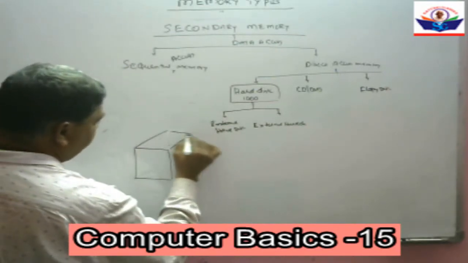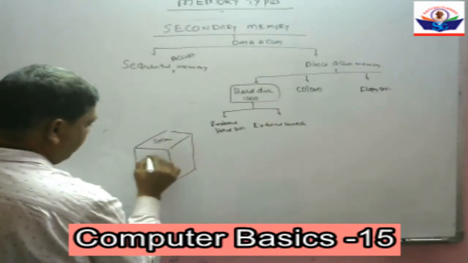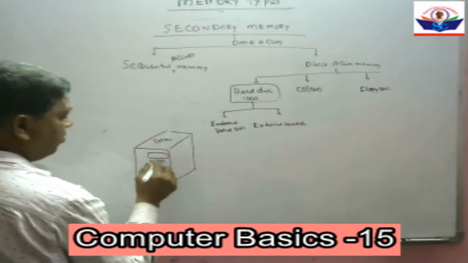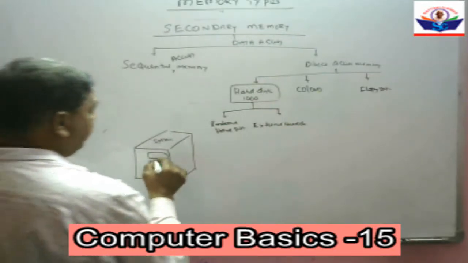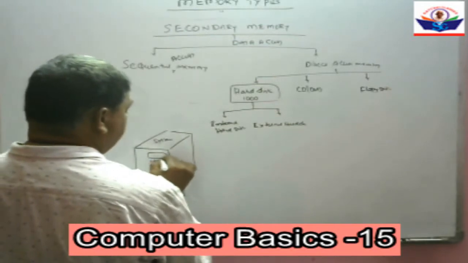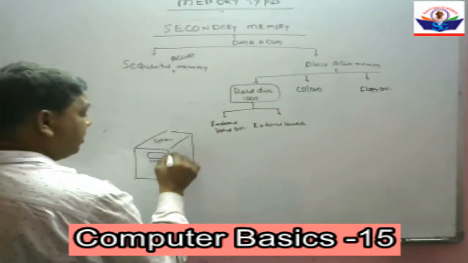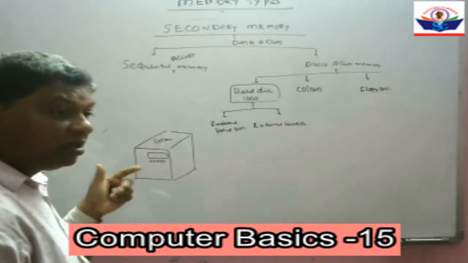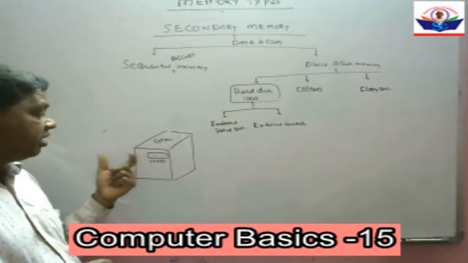This is the system unit. It has some drives, including the hard disk drive. We can fit the hard disk in the hard disk drive within the system unit, so it is called an internal hard disk.